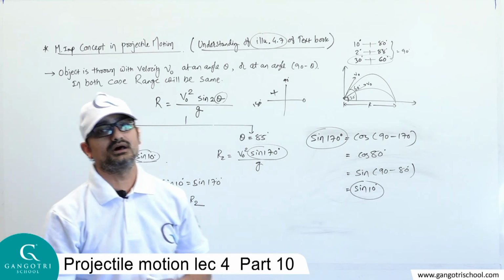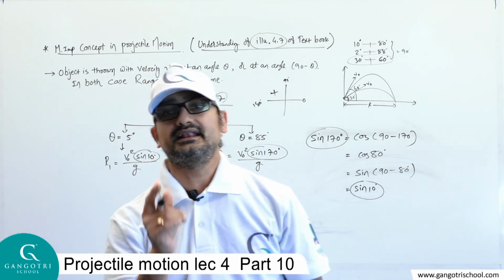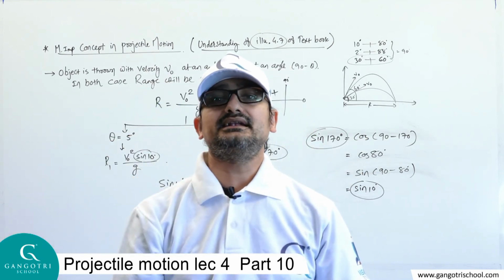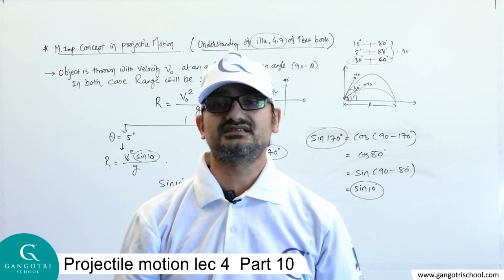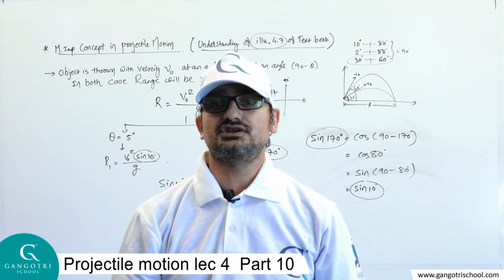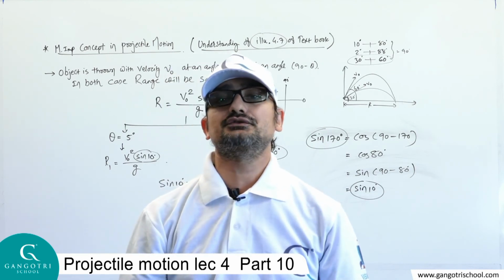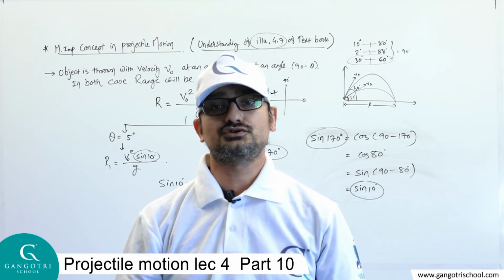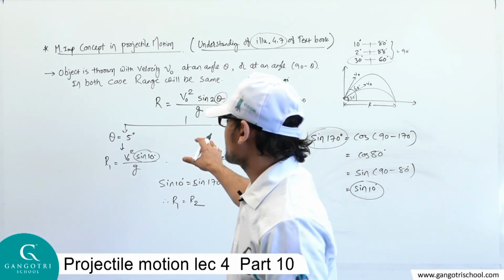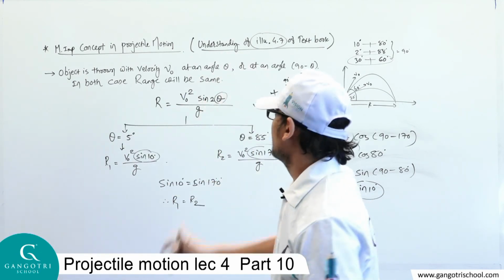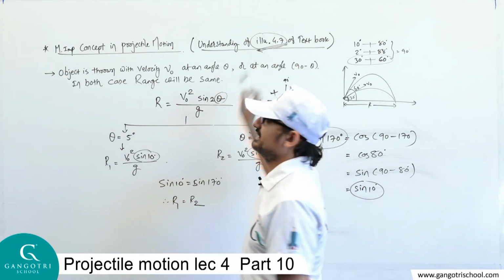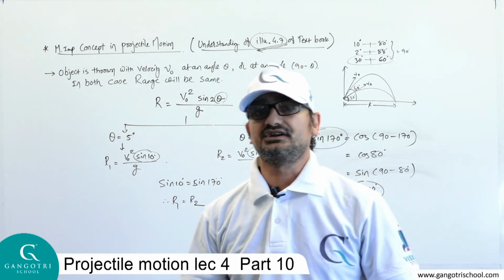So always remember, if an object is thrown at an angle theta, or at an angle 90 minus theta, in both cases the range will be the same. But the only required condition is that you should throw the object at both angles with the same initial velocity, otherwise not. So this is the most important aspect of projectile motion, and the same thing is derived or proved in illustration number 7 of the textbook.